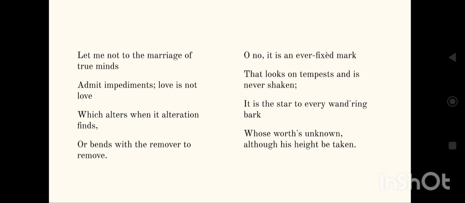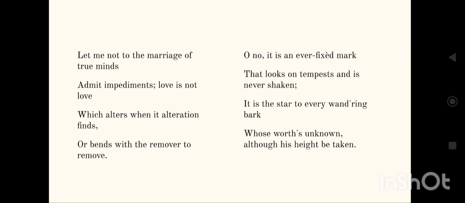So these lines are perhaps the most famous in the history of poetry, and straight away Shakespeare introduces the metaphor of marriage to compare it to the marriage of true minds and to real love. He says that there is no reason why two people who are truly loving each other should not be together. Nothing should be the obstacle in their way of loving each other.